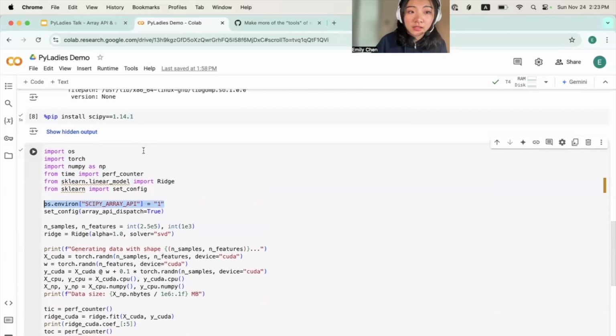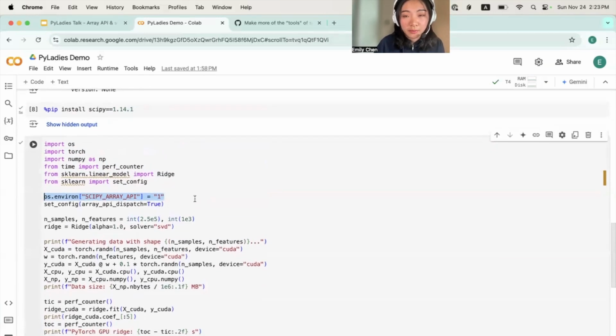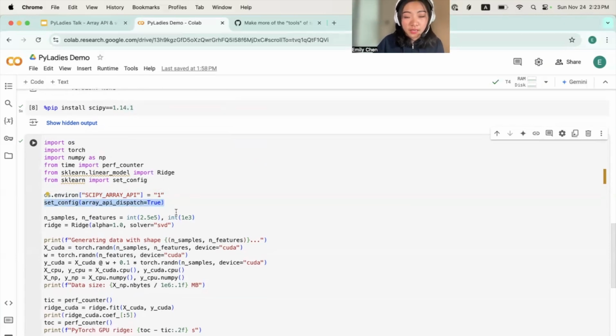As I just mentioned, SciPy is also working on Array API, and their way of enabling Array API is to set the OS environment variable to 1. This line is scikit-learn's way of enabling Array API, because as of right now, you have the choice of using Array API or not. And if you opt to use it, you have to tell scikit-learn that you want to use it. And this is the way to tell it.